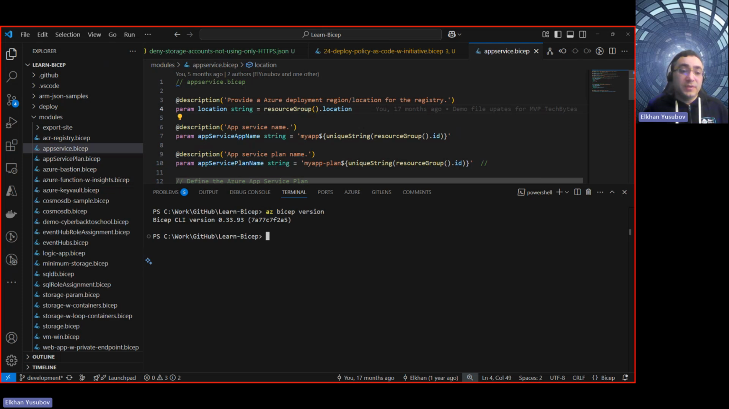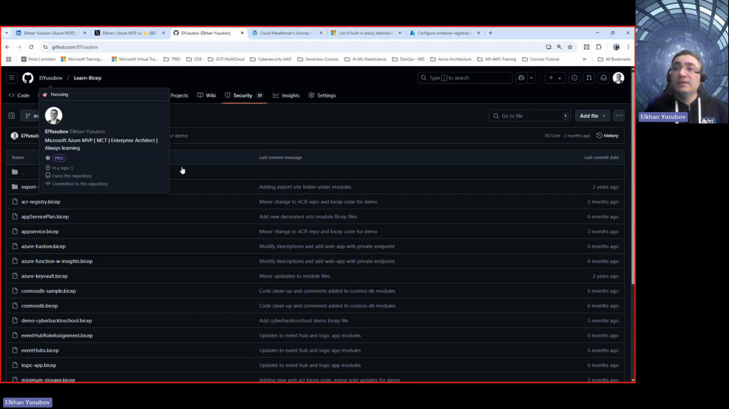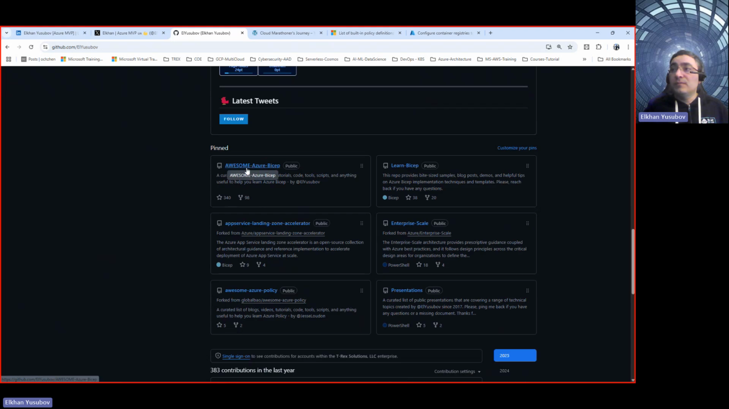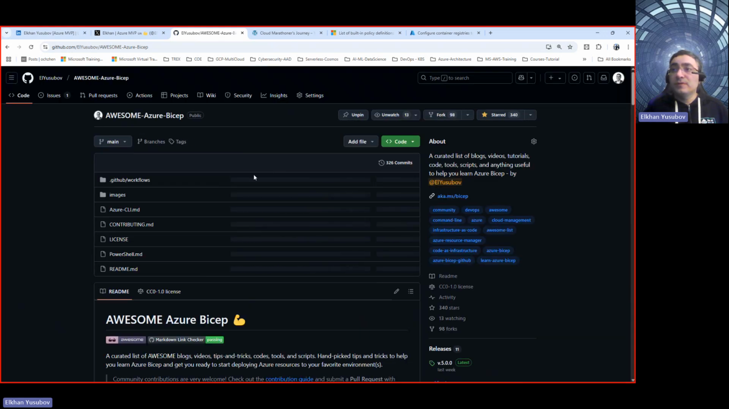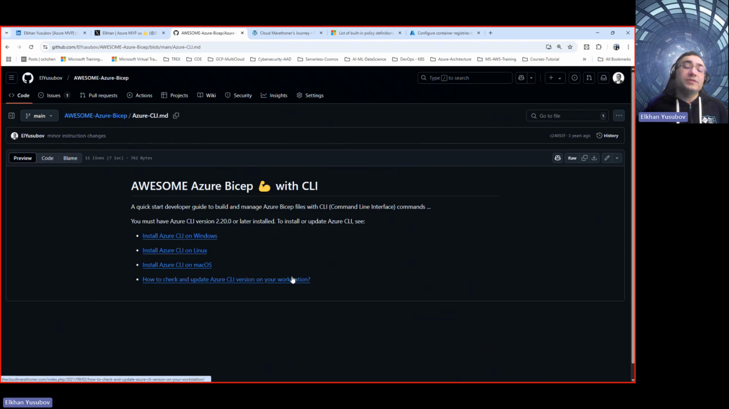What you need to do is just come to my repo, and in this repo, if you navigate to awesome Azure Bicep, which is very popular, and then just click on Azure CLI command, then you would get all the instructions on how to install that Azure CLI, how to enable Bicep on it. So just check this one. It will help you install the Azure CLI and get up and running with Bicep.